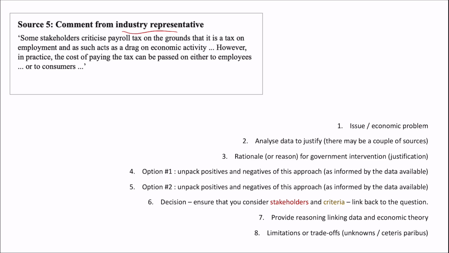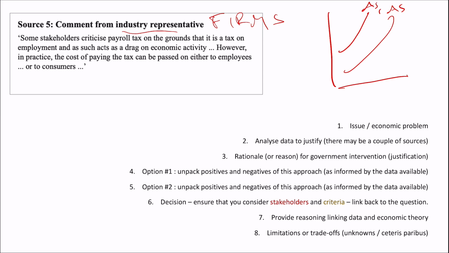Industry representative. Remember, industry representative once again is firms. Some stakeholders criticise payroll tax on the grounds it is a tax on employment and acts as a tax on economic activity. Well, that's true. We've seen that already in our AS curve, haven't we? AS1 with payroll tax, AD. We've seen that it is a decrease in output, output 1. And a decrease in output equals an increase in unemployment, a drag on economic activity, less consumption.